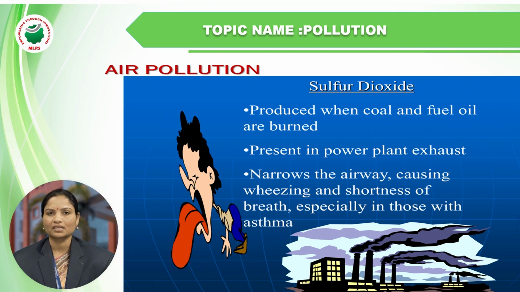Sulfur can interact with oxygen to produce sulfur dioxide and also sulfur trioxide. So first, what is sulfur dioxide? Sulfur dioxide is produced when coal and fuel oil are burned.